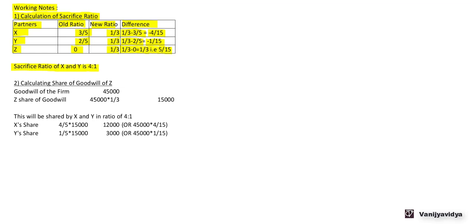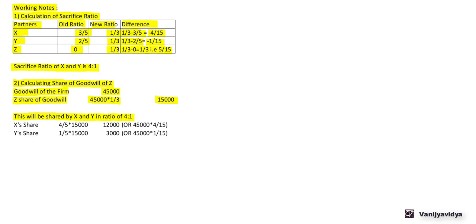Now working note 2 is for calculating share of goodwill of Z. Now goodwill of the firm is already given as 45,000. Now Z share of goodwill. Now new profit sharing ratio is 1:1:1. That is 1/3 of the profit will be shared by all the three partners. So Z share of goodwill is 45,000 into 1/3. That comes to 15,000. Now this 15,000 will be shared by X and Y in the ratio of 4:1.